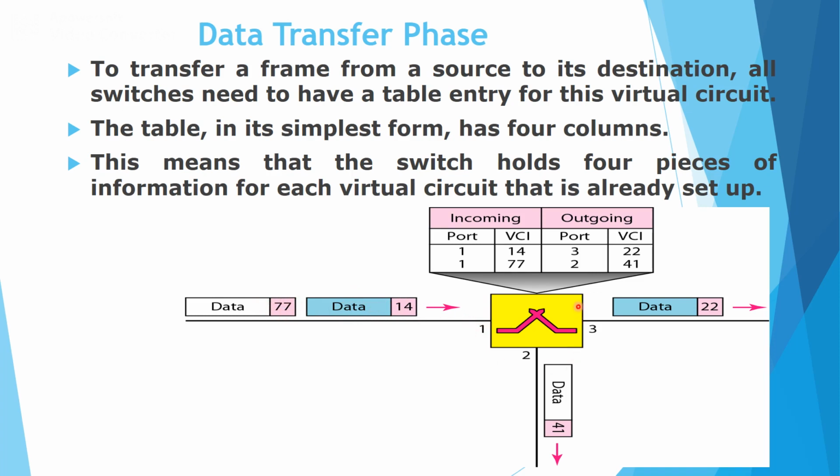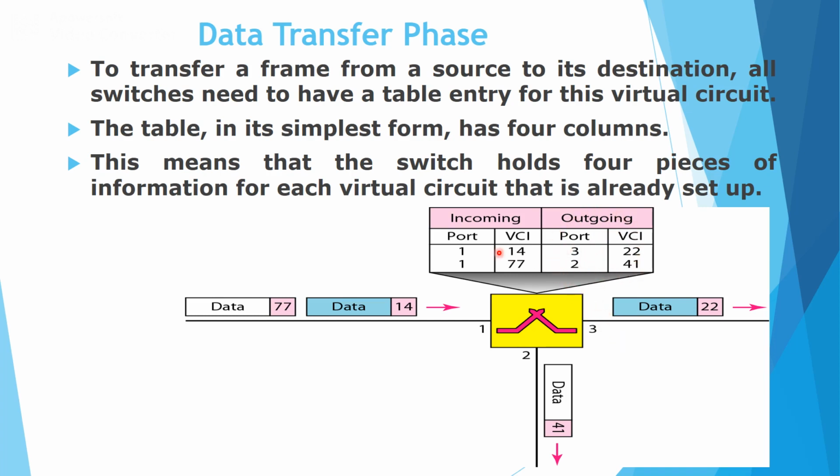Initially the switch needs to maintain the incoming information, like via which port number and with which VCI value the frame entered the switch. After that it needs to maintain the information regarding the frame transfer.